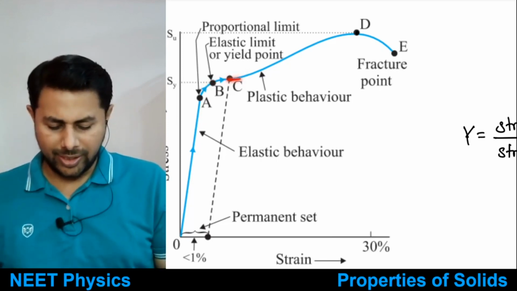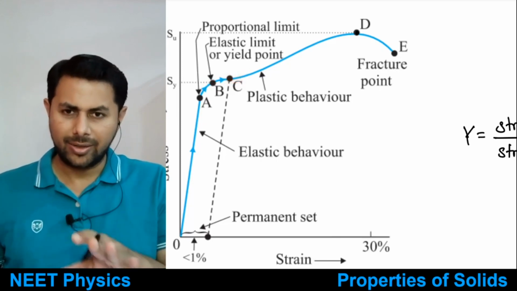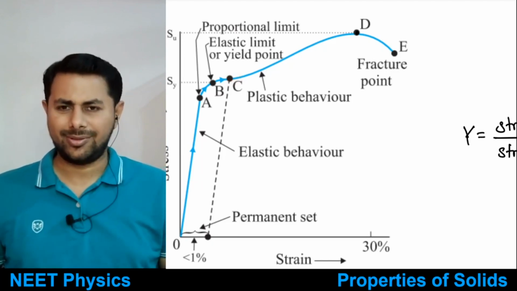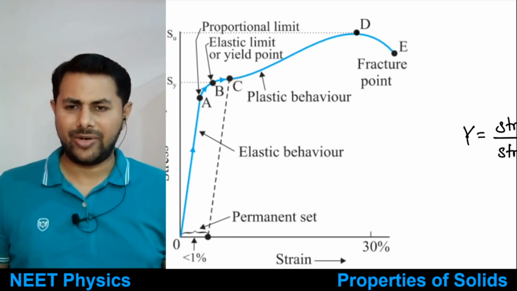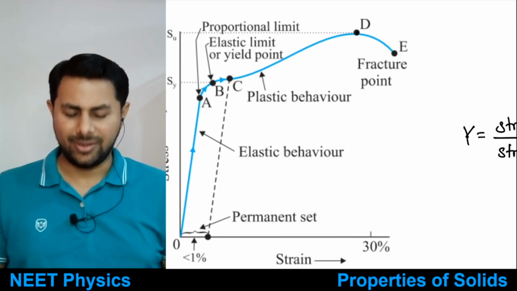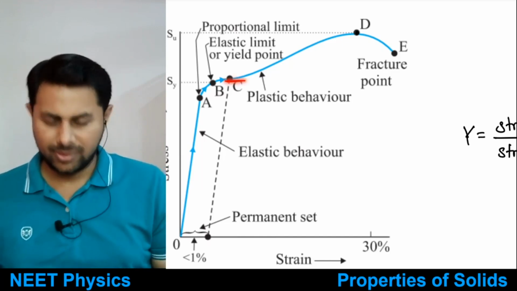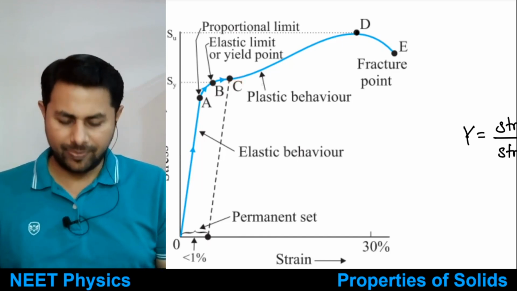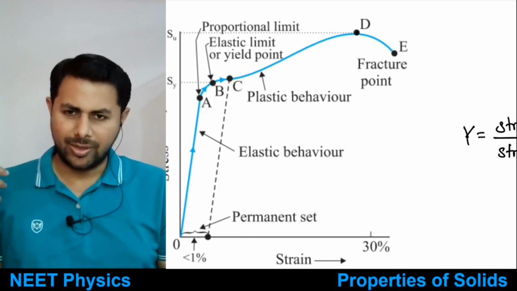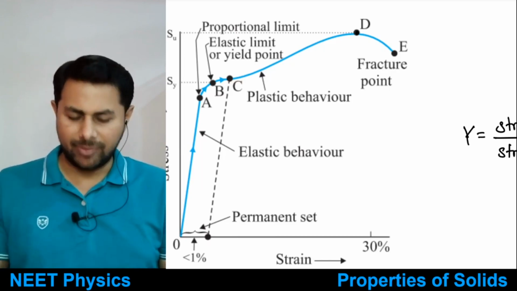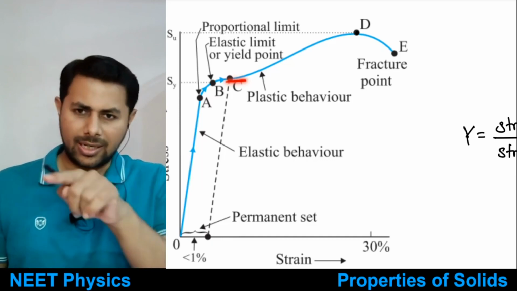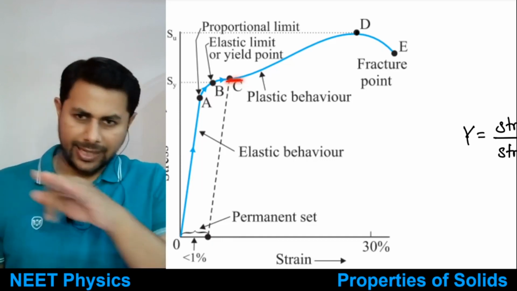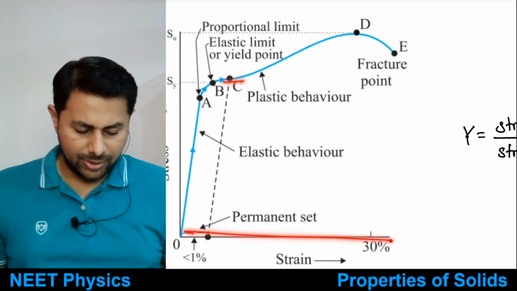So what happens, the wire flows by itself under its own weight up to some extent. So at point C, that means at the plastic point where the wire begins to show plastic behavior, the tangent to the graph would be parallel to the strain axis.